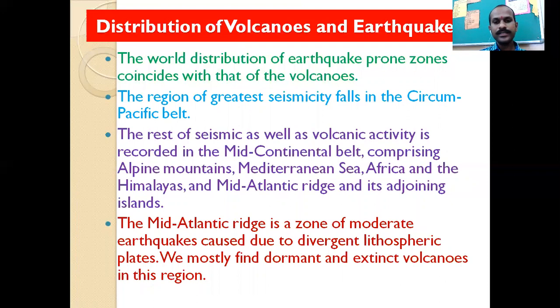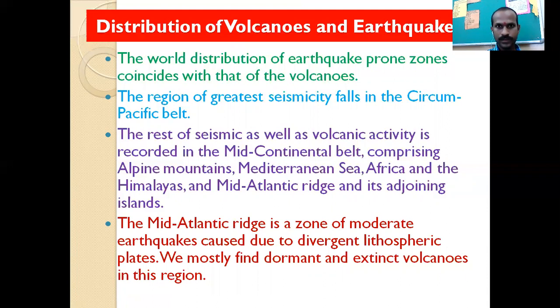The mid-Atlantic ridge is a zone of moderate earthquakes caused due to the divergent lithospheric plates that we have studied in detail in the last session about the divergent movements of the lithospheric plates. We mostly find dormant and extinct volcanoes in the region of the mid-Atlantic ridges.